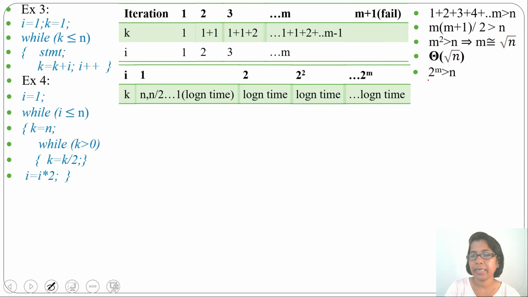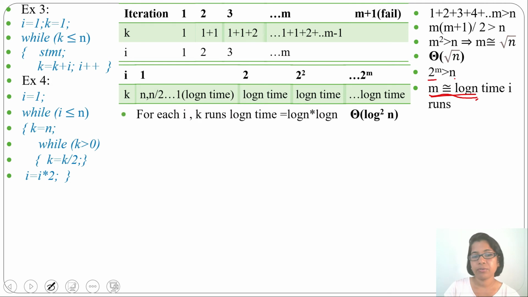2 power m greater than n, or you can say 2 power m approximately equivalent to n. When 2 power m is approximately equivalent to n, we can say m value is equivalent to log n. M approximately equivalent to log n means i runs log n time. I value will change log n time. For each i, k runs log n time and i is also running log n time. So what we can do, we can simply multiply log n multiplication log n, it is log square n.